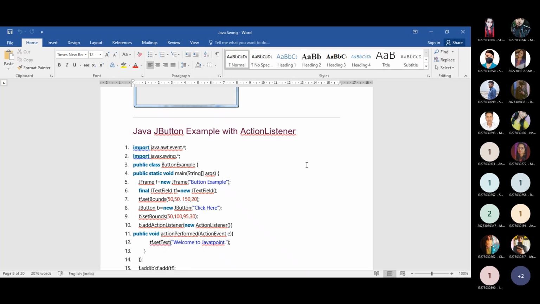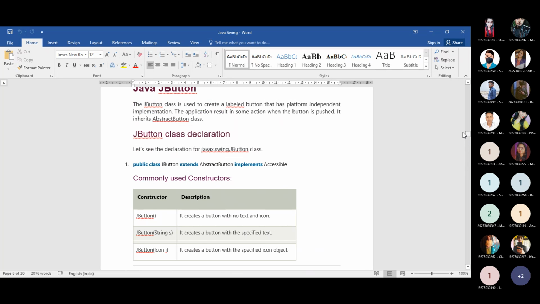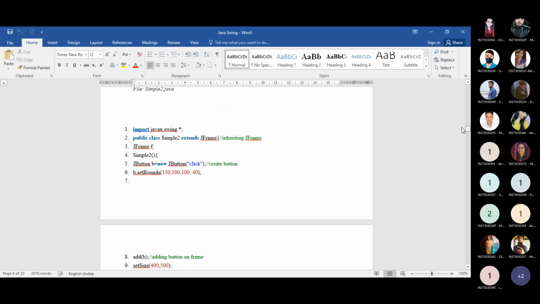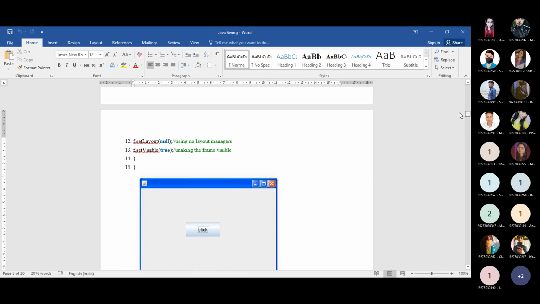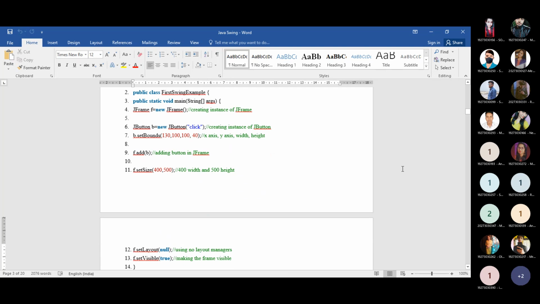Also the several hierarchical concepts of classes that you need to access for this GUI part, and this application program that I have just explained. You can go for other examples also, but for now, first go for this example. In the next class, I will provide you the concept of action listening, so that whenever you press a particular button, what will be the output, how your screen will change.